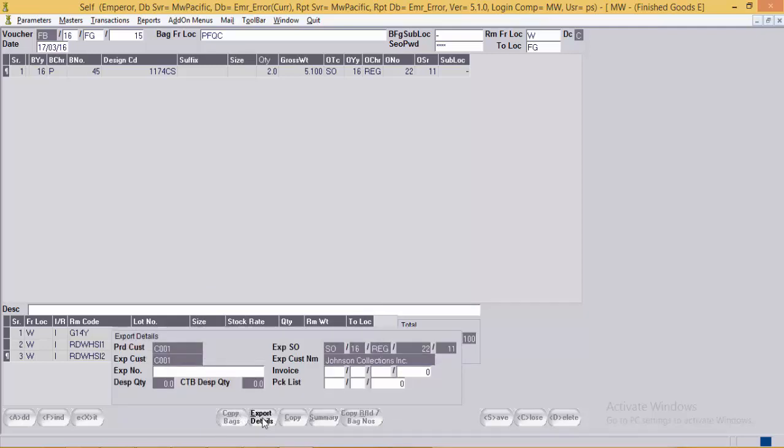Then the user can enter the export details over here. The user can assign the invoice number in which a particular bag will be shipped, or the packing list number. The user can also specify the export number. After the bag is shipped, the system updates the dispatch quantity over here.